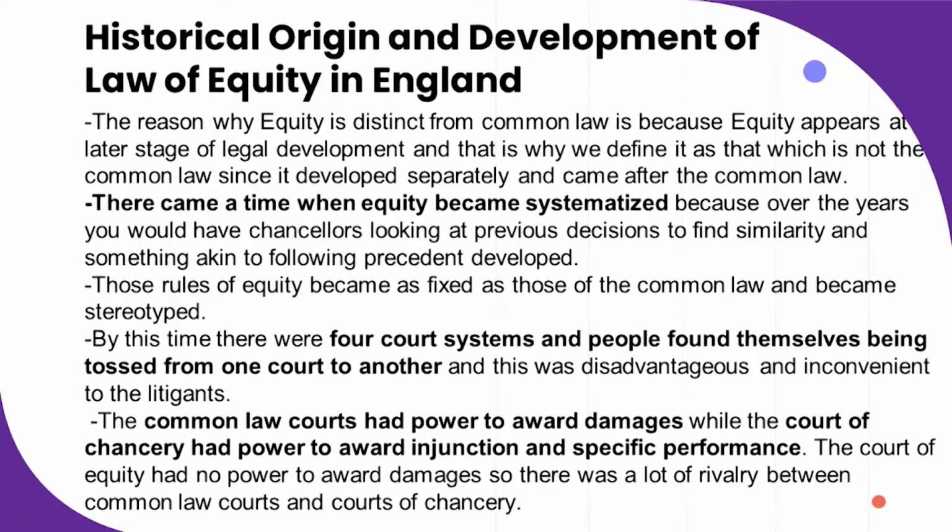So another disadvantage started happening. The litigants would now start getting thrown from one court to another because the common law courts could only award damages. However, the Court of Chancery only had power to award injunctions and specific performance. So you would probably find a plaintiff that would want an injunction and still would want damages. So the plaintiff would have to go from one court to another court to another court, and of course there was a lot of rivalry between the common law courts and the Court of Chancery.